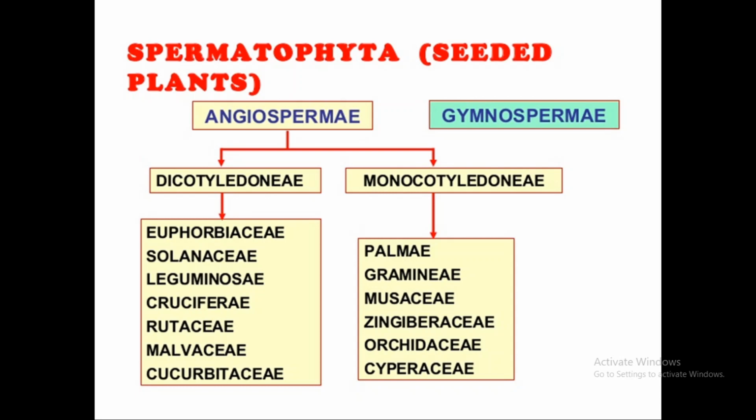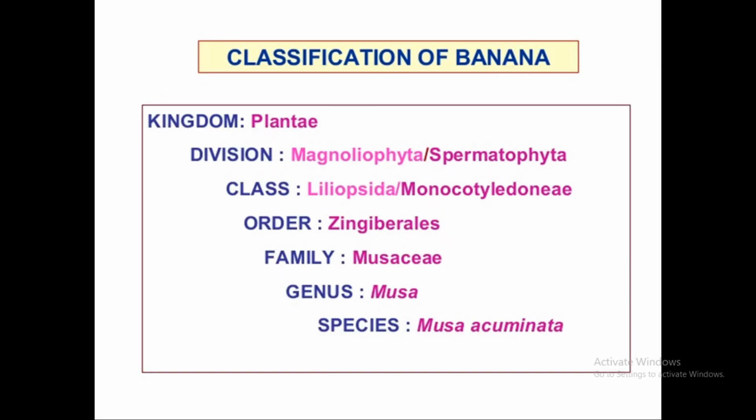Monocotyledons are differentiated into families like Gramineae, Musaceae, Zingiberaceae, Orchidaceae and Cyperaceae.